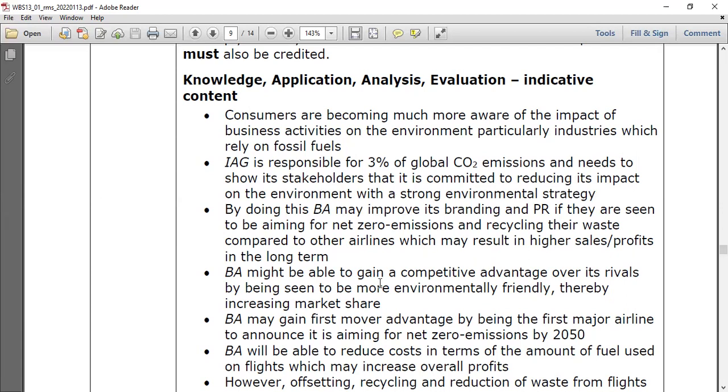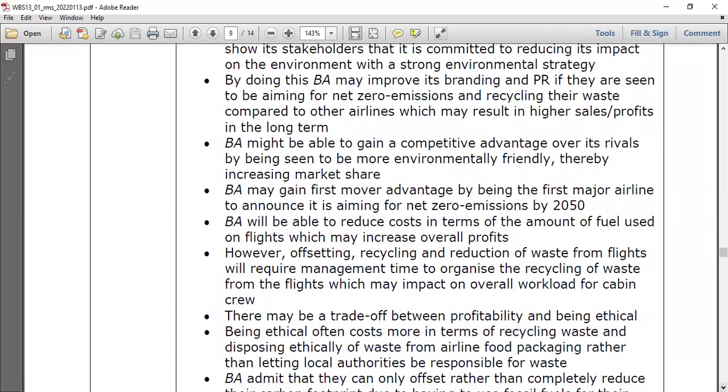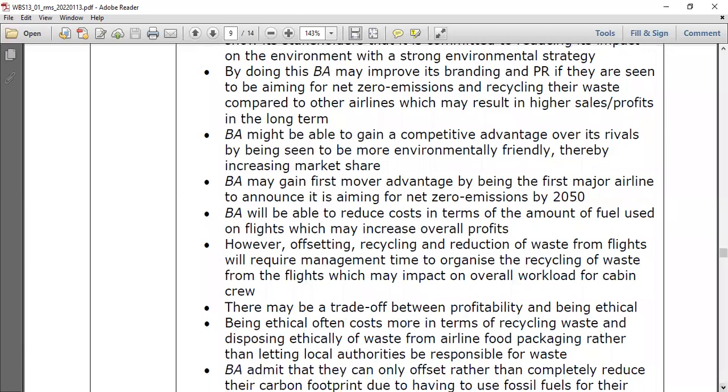BA might be able to gain a competitive advantage over its rivals by being seen to be more environmentally friendly, thereby increasing market share. It's another advantage. You can see the competitive advantage coming because we should do some kind of environmentally friendly mission. Your company name, the reputation goes up, so you'll be more popular in the market. BA may gain the first move advantage.